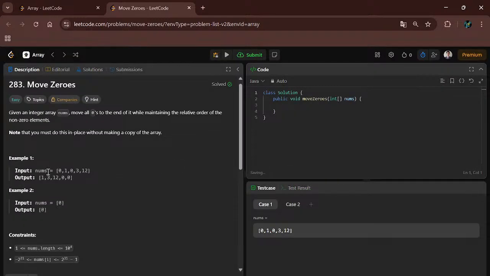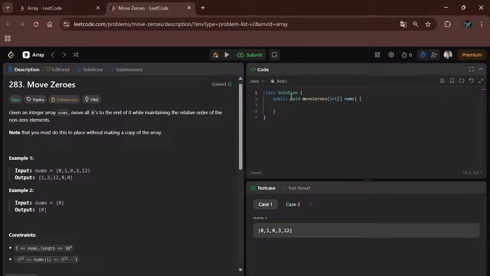We have to move all zeros to the last. This problem says that we have to move all zeros to the last. It is a very important problem. It looks easy, it has been given the tag easy, but it is a very foundational problem. We have to move all the zeros in the array to the last.